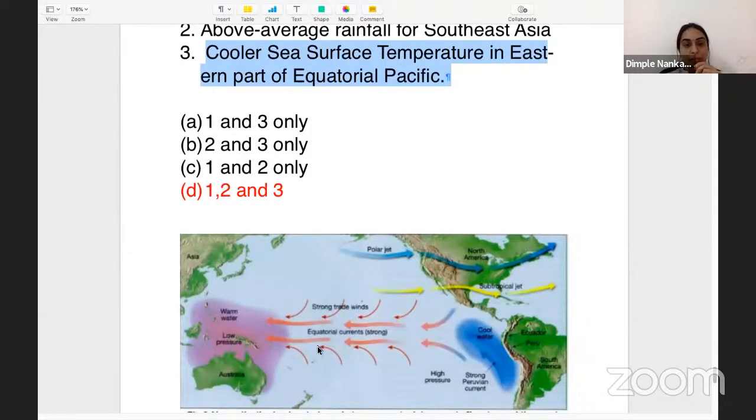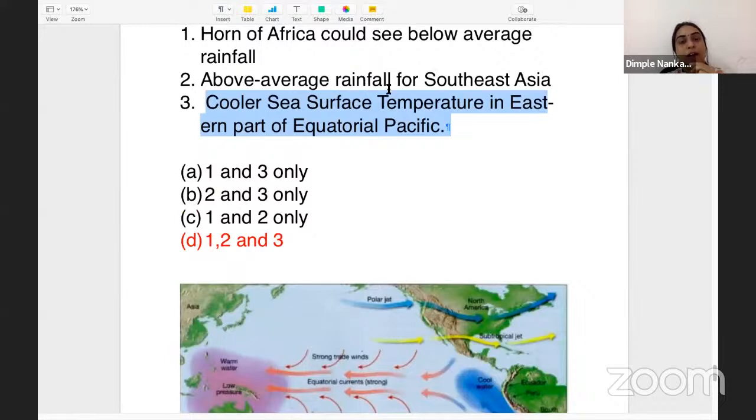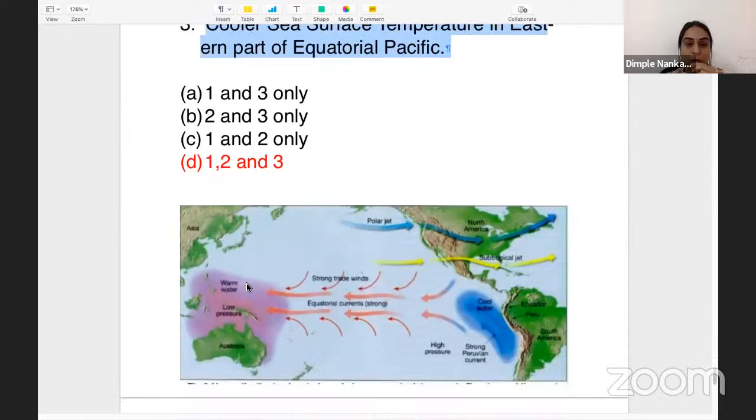Okay, this would be high pressure, this would be low pressure. So whenever there is low pressure, there would be better rainfall there. Low pressure signifies that the wind would rise up, leading to more rainfall. So the second statement, that it would have above average rainfall for Southeast Asia, becomes correct because there would be low pressure here.